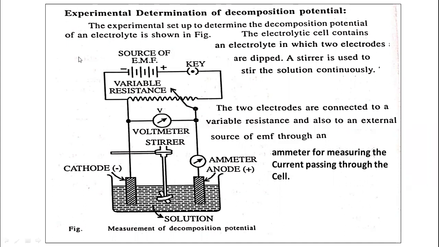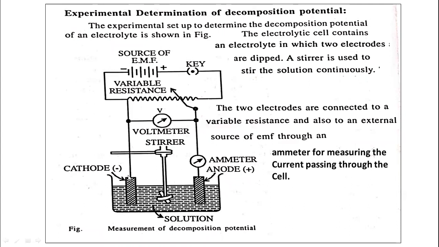So let us see how to determine this decomposition potential. You can see the experimental setup given here. This is the electrolytic bath. These are the two electrodes which are dipped in the solution of the electrolytic bath. The stirrer stirs the solution.